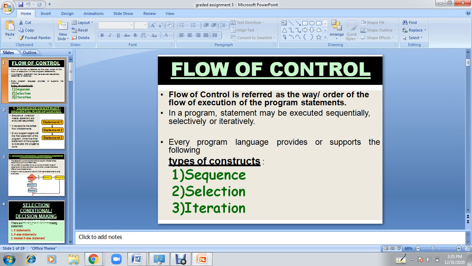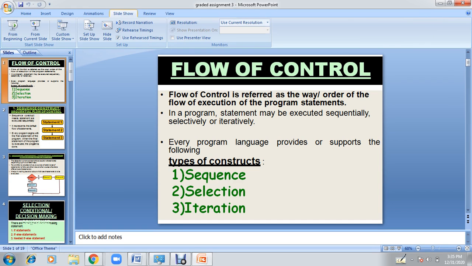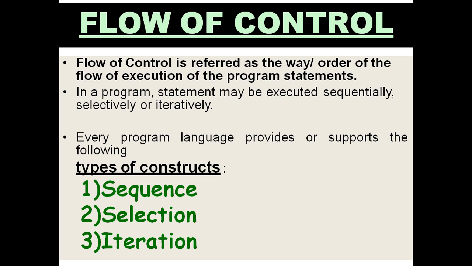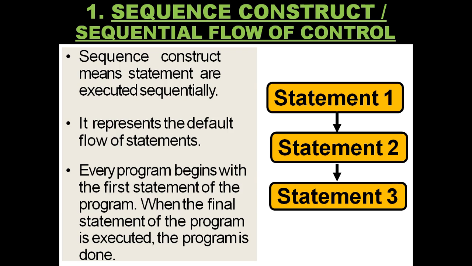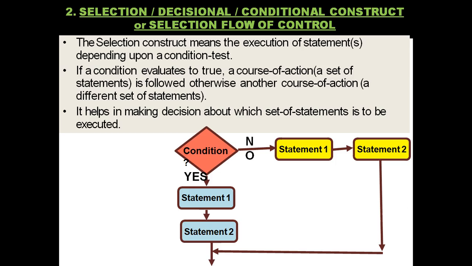Friends, the topic given to me for LED is flow of control in Python. Flow of control is the order of execution of program statements. There are three types of program flow: sequence, selection and iteration. Sequence means all the statements are executed in order: first statement followed by second statement, third statement and so on.